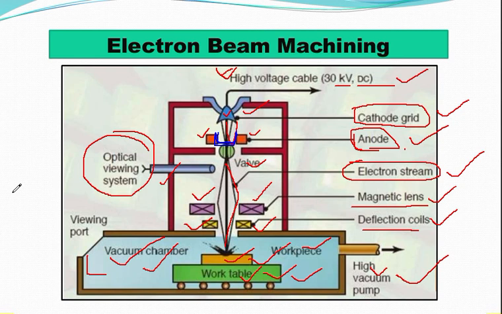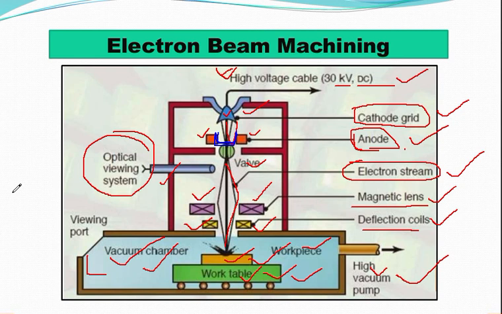The annular anode attracts the electron beam and it gradually gets accelerated. As they leave the anode section, the electrons may achieve a velocity as high as half the velocity of light.